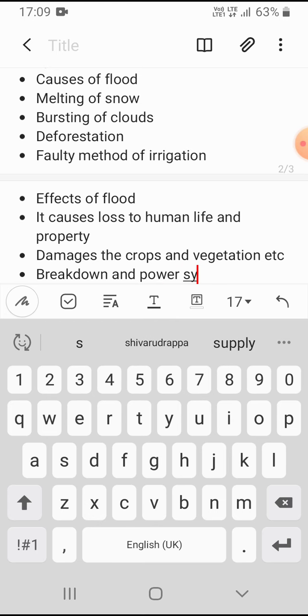They may ask effects for 2 marks. In flood, cyclone, or all the next topics, the effects are the same.